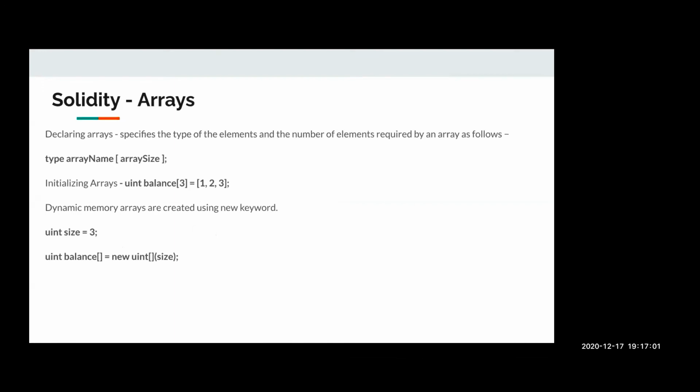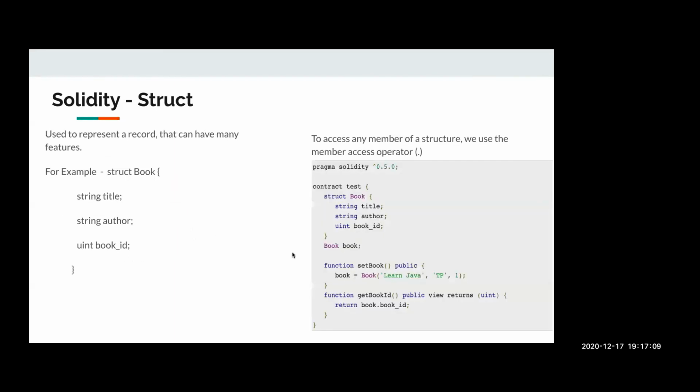Solidity also gives support for arrays, a data structure which can be both static type and dynamic type. And now let's move to the struct type, in which we can have different properties for a particular record.